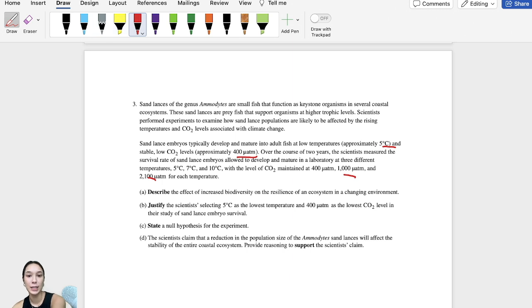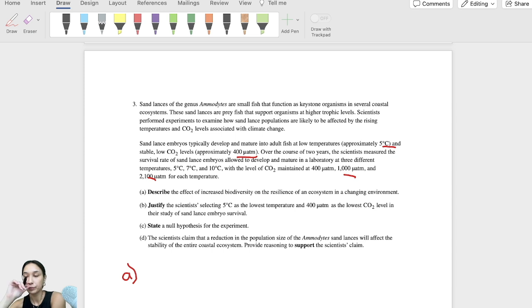So the first question is asking, describe the effect of increased biodiversity on the resilience of an ecosystem in a changing environment. So this one is frankly just a theory question that you guys should know. That's what they typically do with the A of each of these questions. They're asking you the effect of increased biodiversity on resilience. This one is very straightforward.